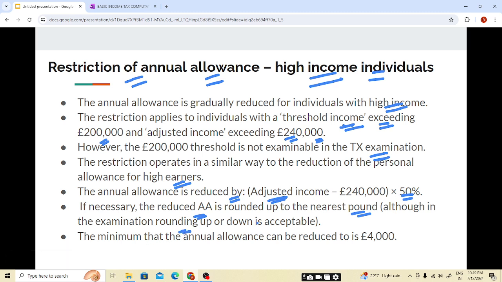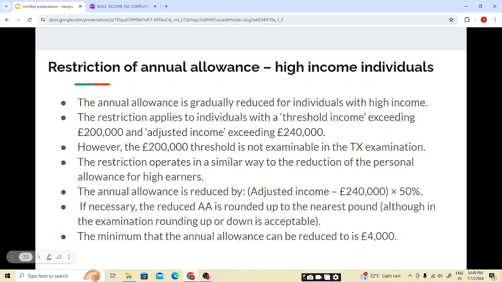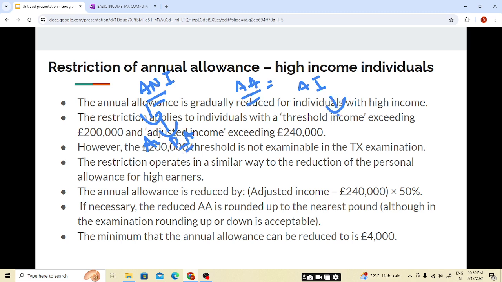Although rounding up or rounding down is acceptable in the examination, the minimum annual allowance can be reduced to 4,000. So the annual allowance can be reduced till 4,000. Further we can't reduce this, students. This is same as the PA, students. In case of PA, we used to see the ANI, but in case of annual allowance, we'll be seeing the adjusted income. So adjusted net income was for the PA, but for annual allowance it is adjusted income. Now we'll be seeing how to calculate adjusted income, students.